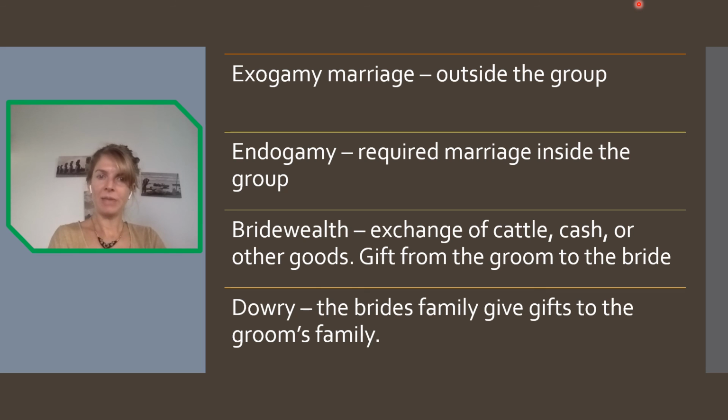So it happens, for instance, where I live in the United Arab Emirates. It's very common for people to get married to their cousin. So that's what we call endogamy, because the persons are getting married within the group, right?